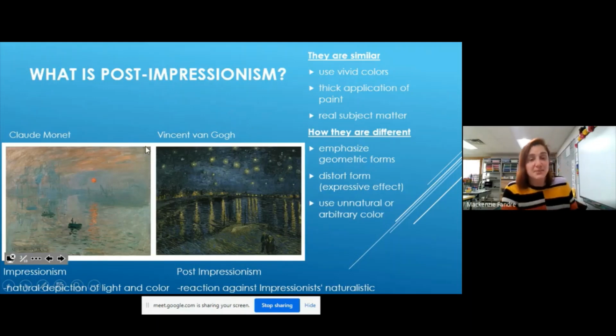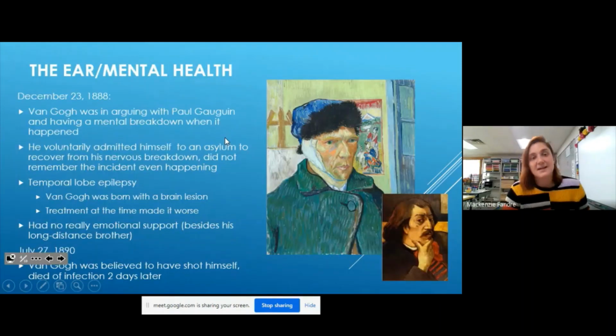Because Impressionism was all about getting natural lighting as it was in the day, but then Post-Impressionism was like, nah, let's not do it as realistic. All right, so it gets a little more creative here. All right, so let's get into Van Gogh's little mental health for you today.